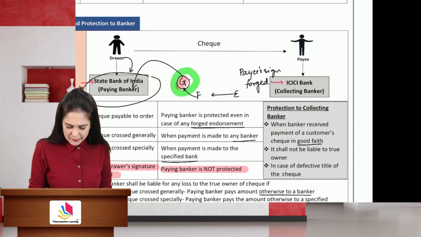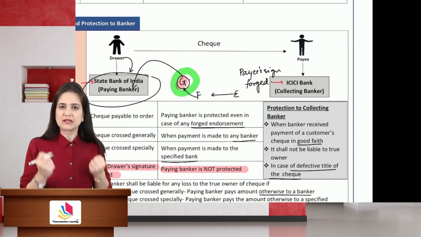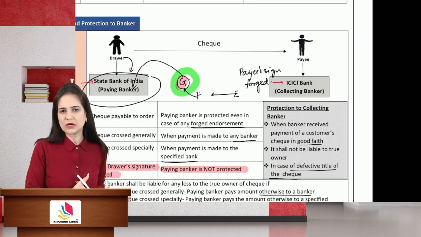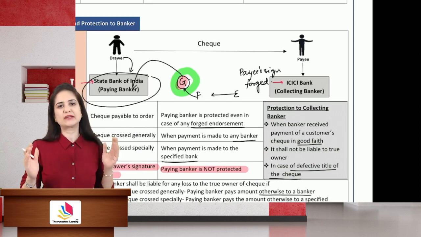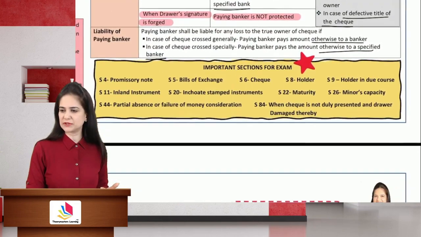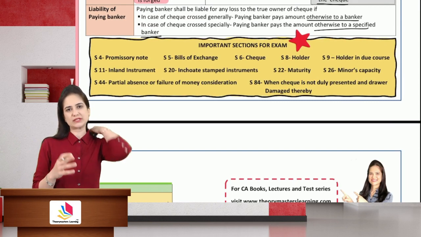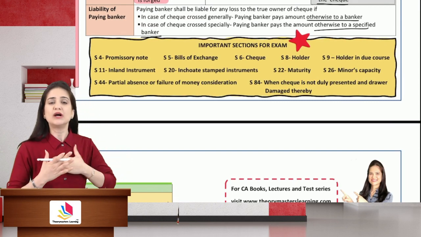He is not liable in case of defective title of the check. So the collecting banker will only collect the amount for his account holder. You cannot blame him if he has acted in good faith and in due course. These are a few important sections which you can go through. From the entire act, I have identified the important sections, and these are the sections which are important from an exam point of view.